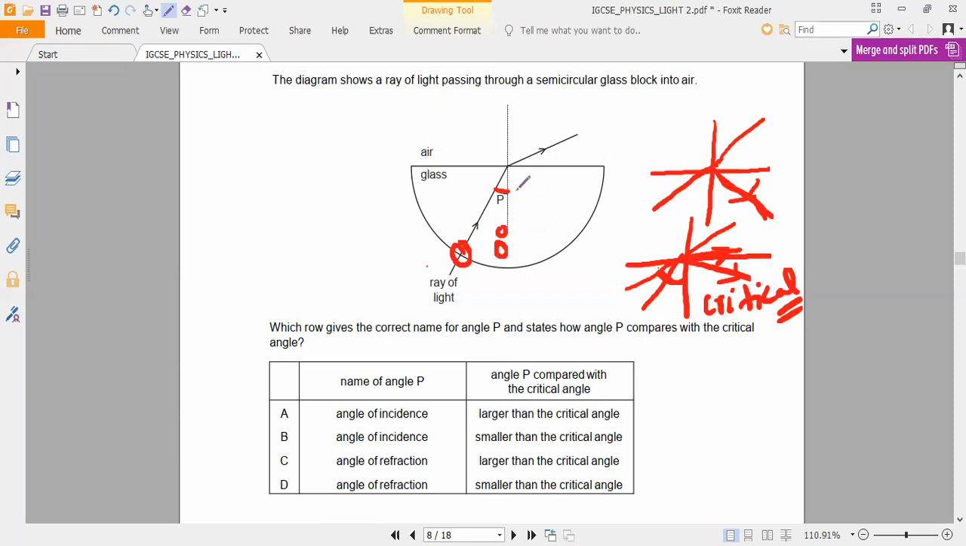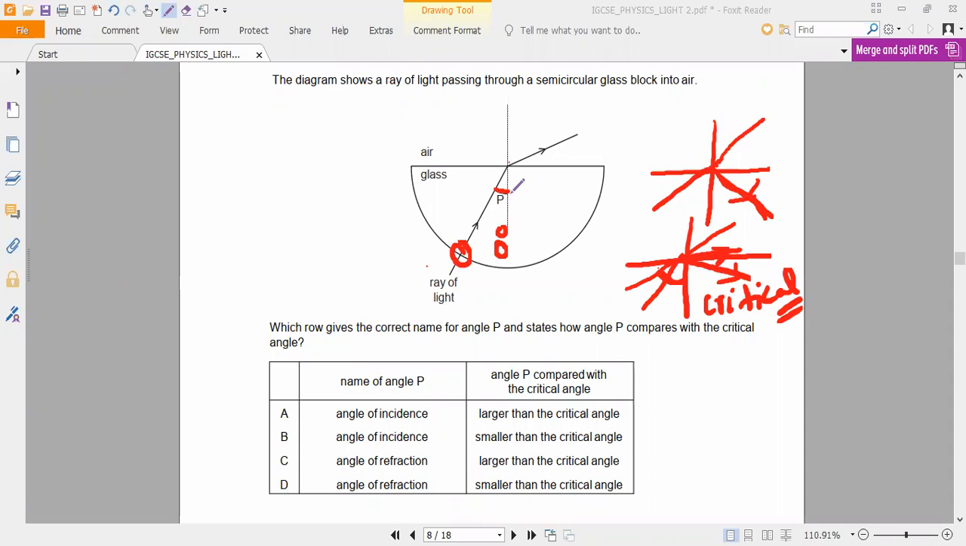Now they are asking, if angle P is inserted here, now the light is coming from glass into air. Have you noticed it? Is it still refraction, or internal reflection? Refraction is taking place, sir. So refraction is taking place means, does the incident angle reach the critical angle or not? That is my question. Is the angle of incidence reaching the critical angle or not? It has not reached it, correct?